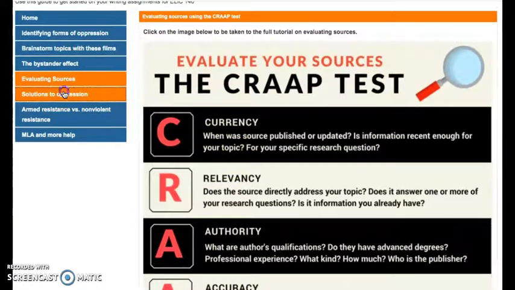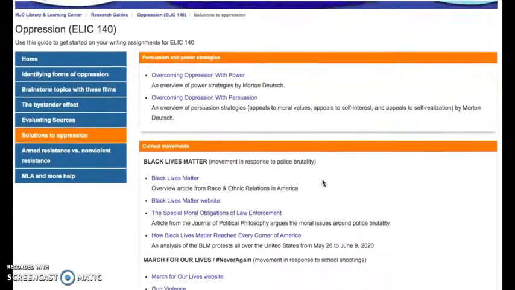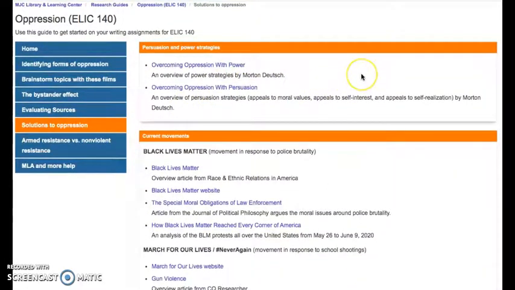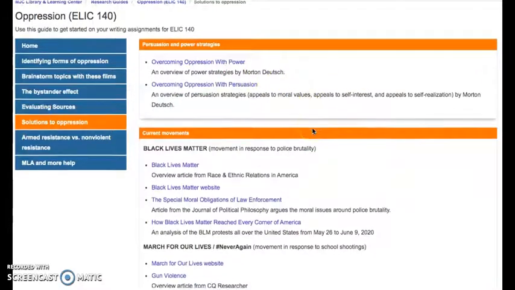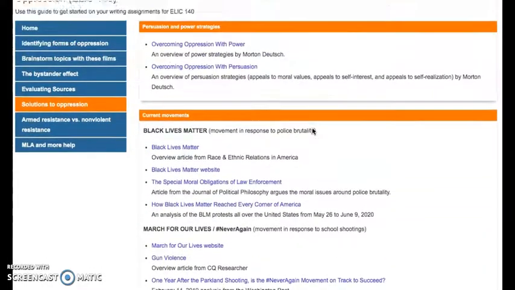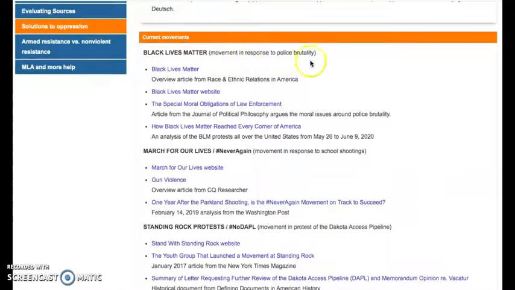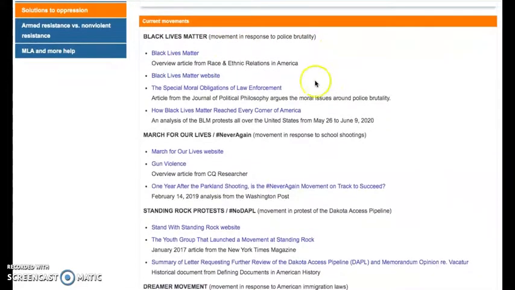Okay, back to our next item, solutions for oppression, which is the next unit after that. I have some overview articles on the different types of ways of dealing with oppression, either power or persuasion. And then I have a lot of current movements about trying to deal with oppression. For example, Black Lives Matter, a movement in response to police brutality. I give you an overview article here, a link to the Black Lives Matter website, and a couple of articles that really discuss this movement in more depth.